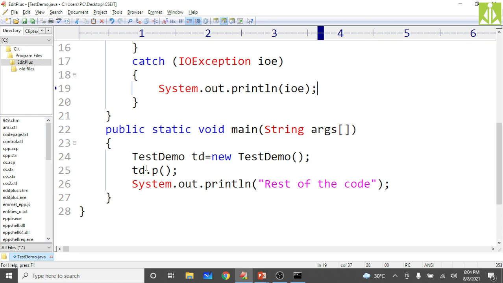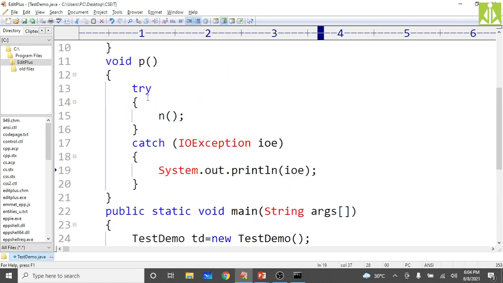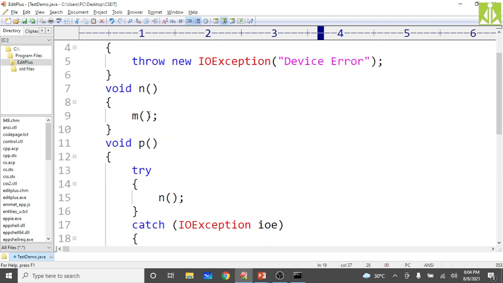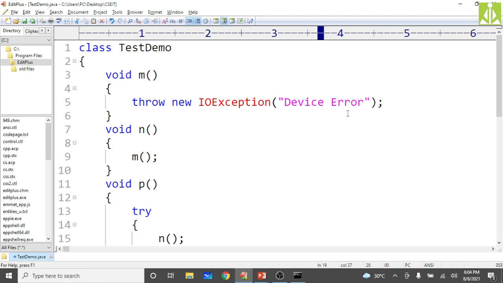Now if I call my P method, inside that we are calling the N method, inside N we are calling the M method, and inside M we are generating the checked exception. So checked exceptions we must safeguard. We must tell the caller that the method will generate this type of exception.